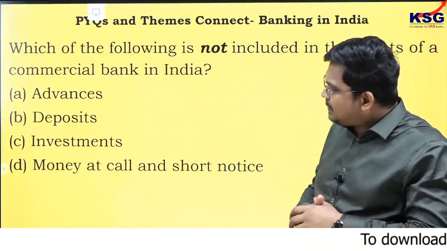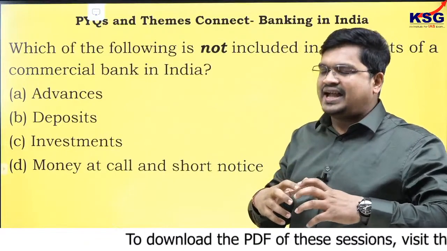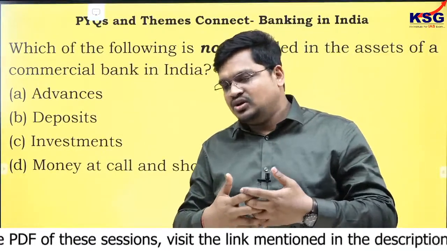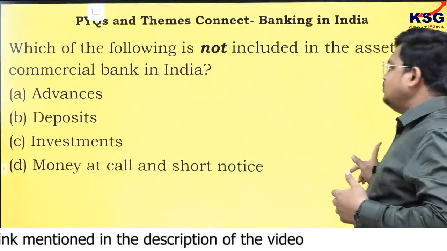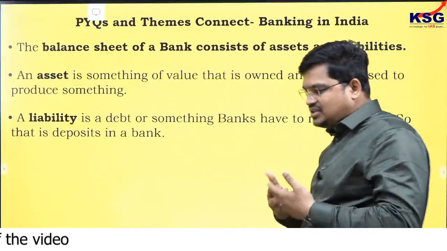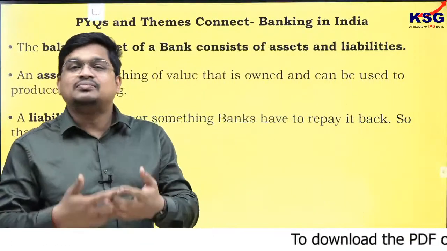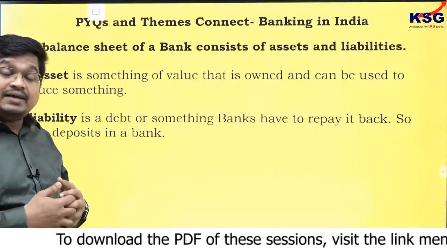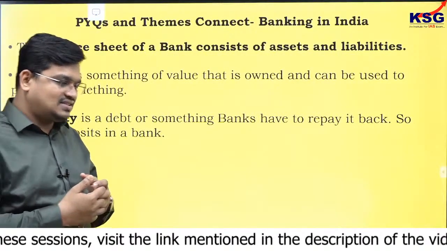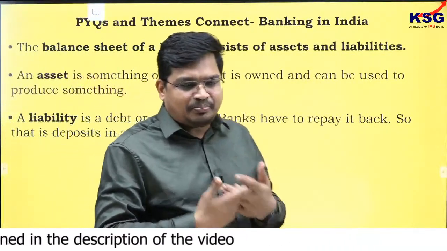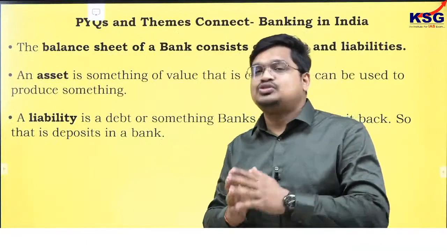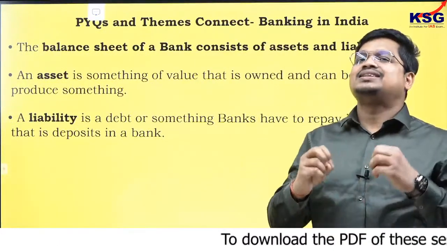An asset is something which is a kind of income or which is owned by you, and you can invest it further to get some return. As far as liability is concerned, this is something the bank has to repay to those depositors, those who have deposited their money.